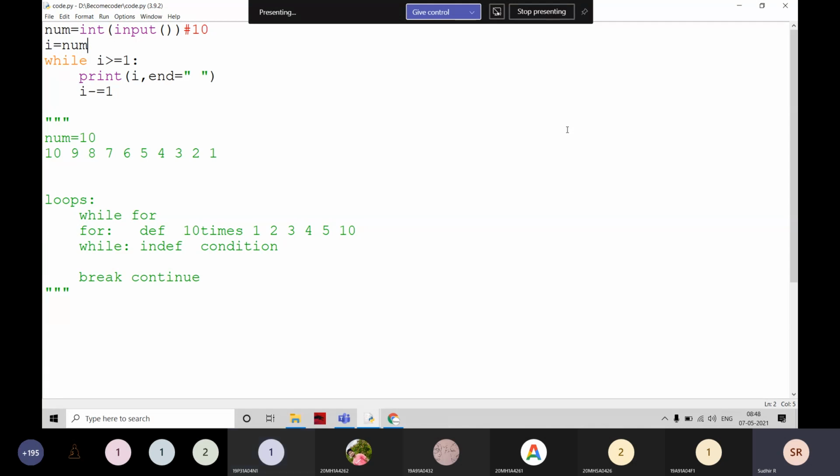That's why I'm telling you only. Why are you writing n is equal to int of input, and again telling i is equal to int of input? That means you are reading the value for i also. We are not reading two values here, we are reading only one value, that is num only. Then we are assigning that num to i. Clear? Yes, sir.